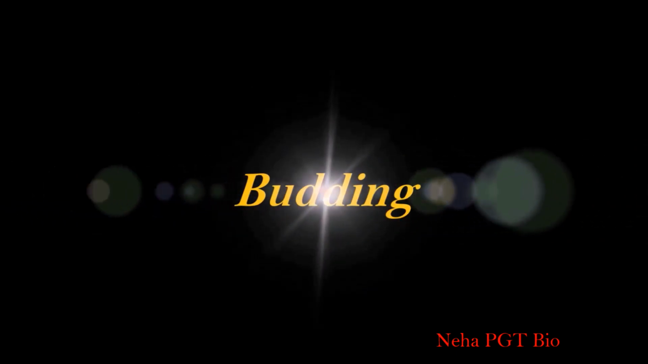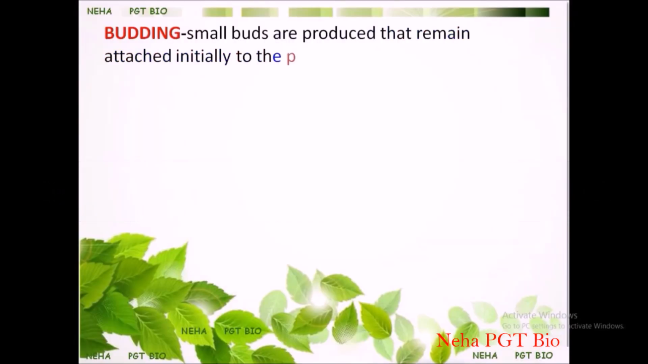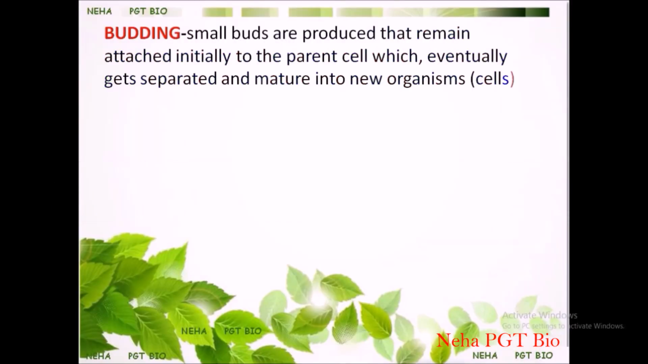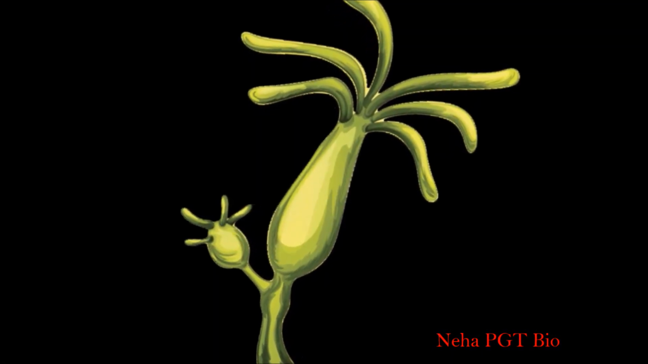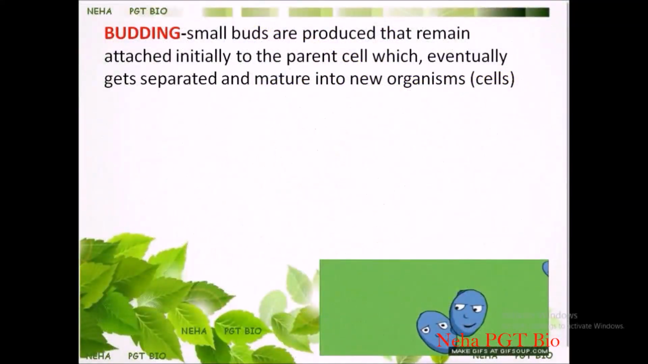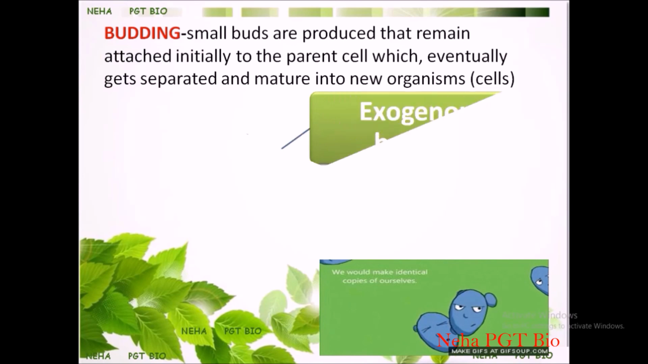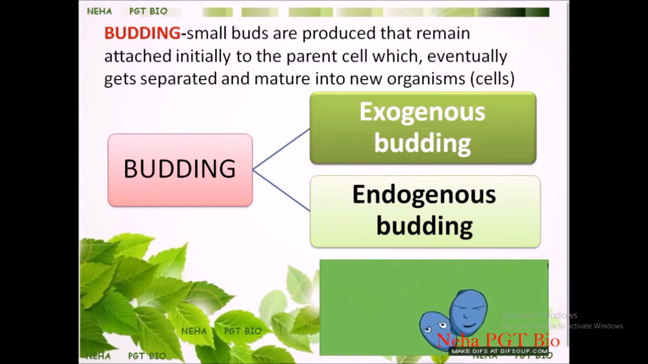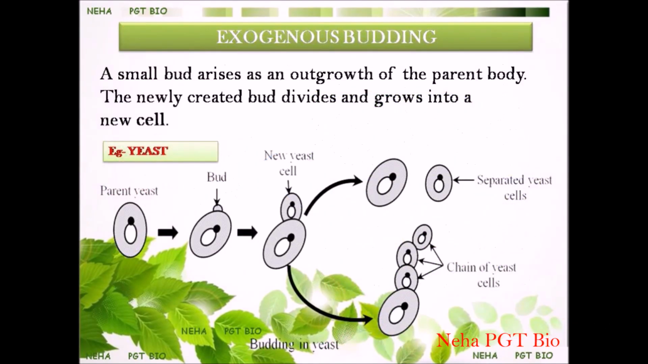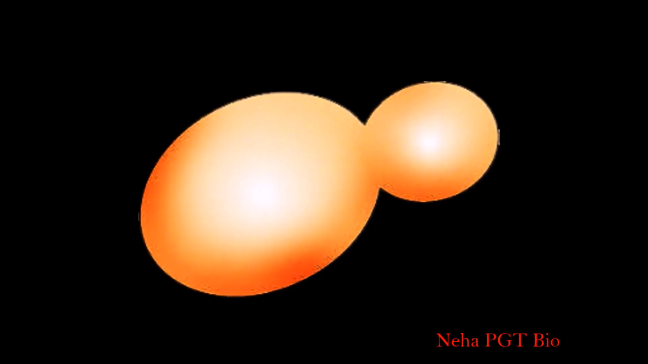Another type of asexual reproduction is budding, where an outgrowth called a bud is attached to the parent cell, which eventually gets separated and matures into new cells. Budding can be of two types: exogenous budding and endogenous budding. In exogenous budding, the bud grows on the outer side of the parent body, as in the case of yeast or hydra.